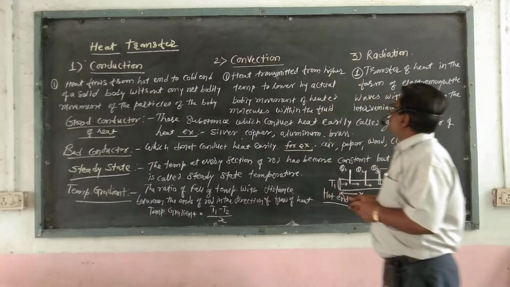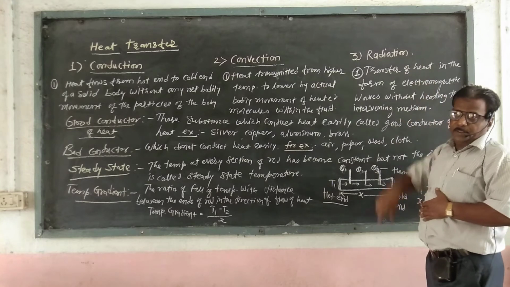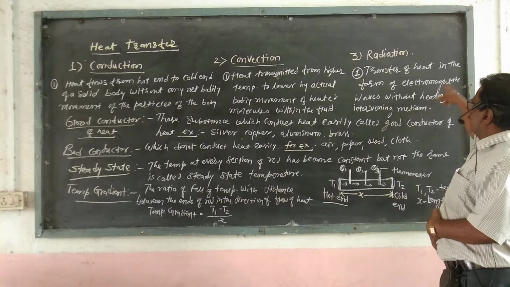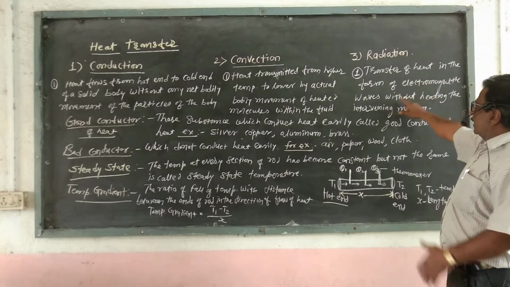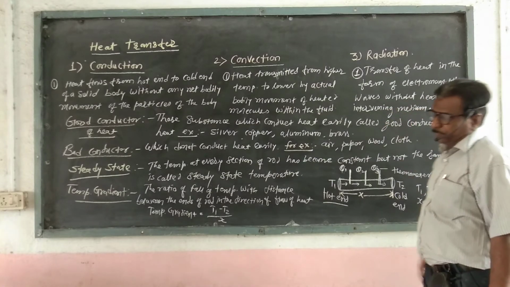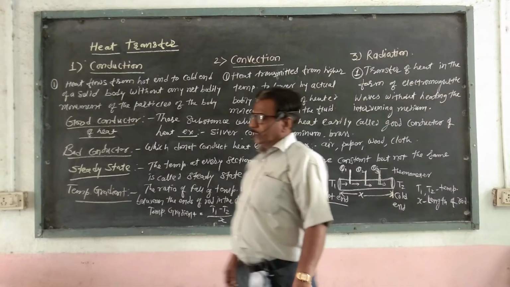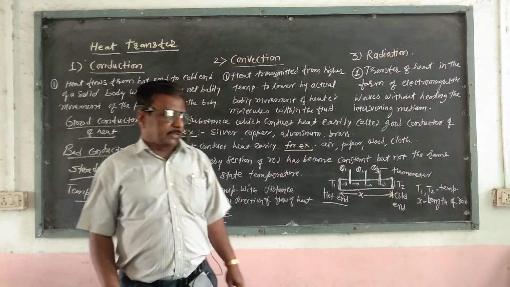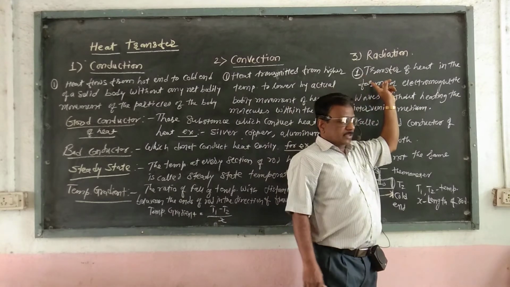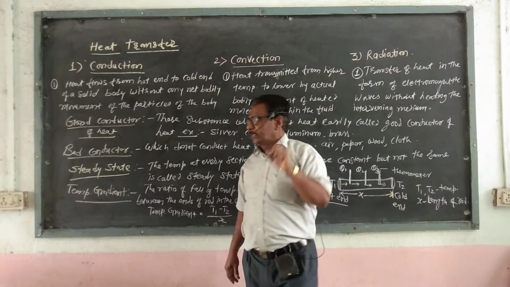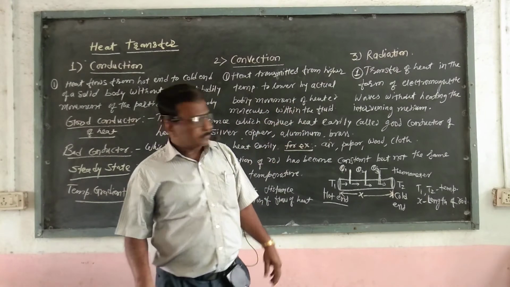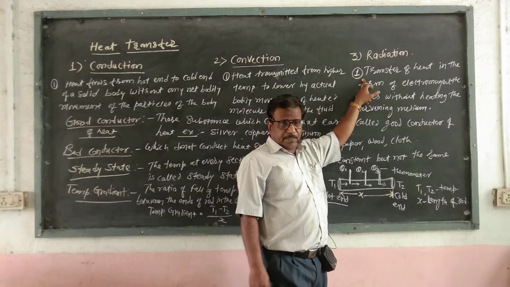Now the third type is called radiation of heat. What is meant by radiation of heat? Radiation of heat is transfer in the form of electromagnetic waves without heating the intervening medium. For radiation, a material medium is not necessary. When we get sunlight from the sun to the earth, that heat energy we receive in the form of electromagnetic waves. So that is an example of radiation.